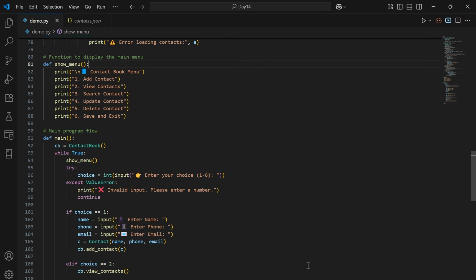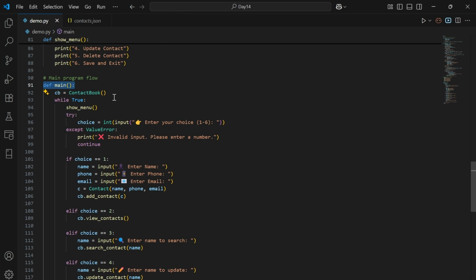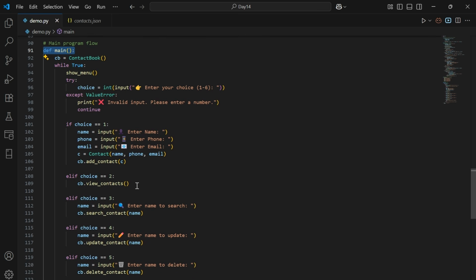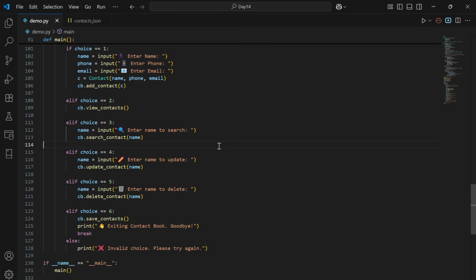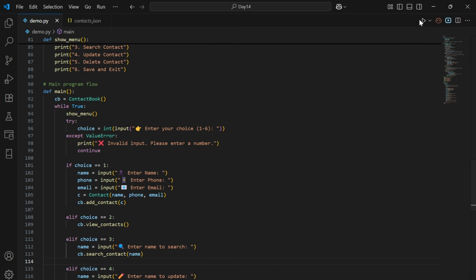Apart from all these methods, we have two more methods. One is for displaying the menu and the second one is the main method. Within the main method, we are going to take the user choice as per the menu and call the respective method. Let's try to run this application and see the output.